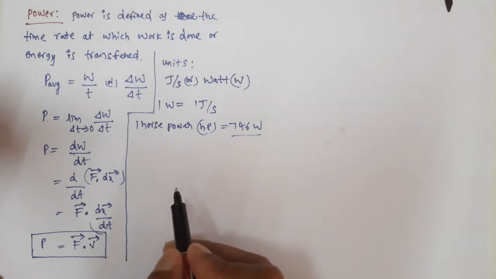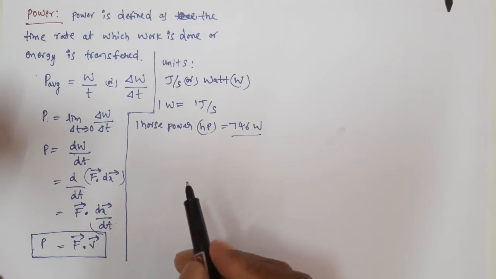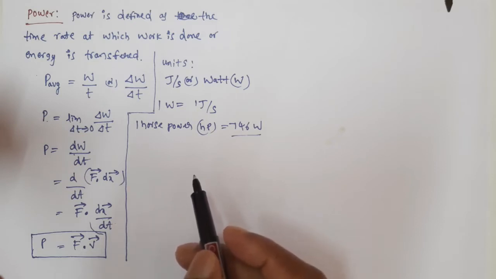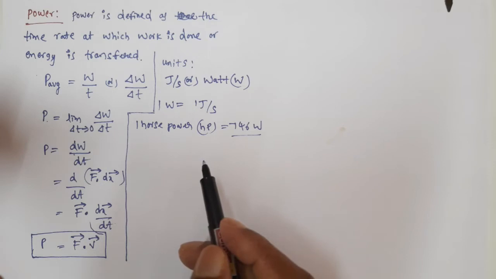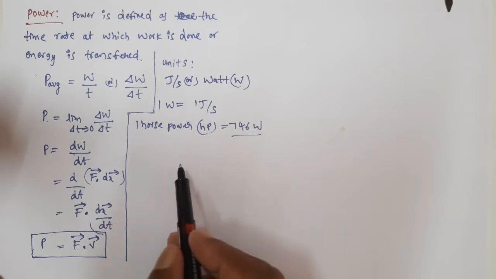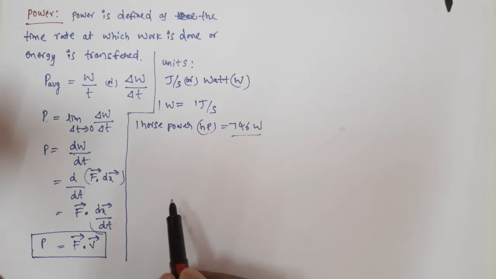We measure in terms of units. Suppose we consume 100 units of electrical energy. The cost per unit is approximately 5 rupees in villages or 7 to 8 rupees in towns. So in villages, 100 into 5, so 500 will be our electrical bill. Then what is this unit? Here 1 unit is nothing but energy. Actually that 1 unit is equivalent to 1 kilowatt hour. Now I'll tell you what is 1 kilowatt hour.